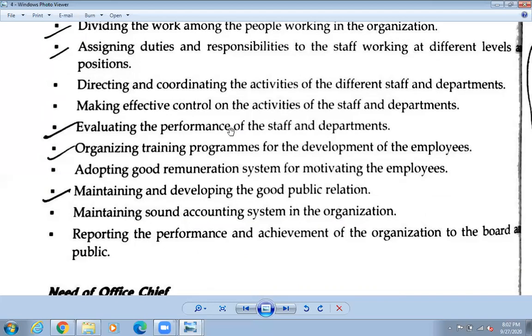So they are all done by the chief. Okay, office chief, that means office chief. So they are the top level officer, and they have the responsibility of promoting the staff also. Okay, so evaluating the performance of the staff and the department.